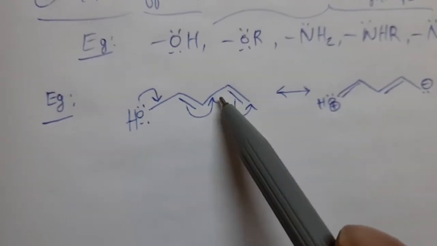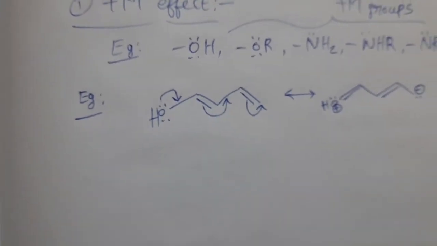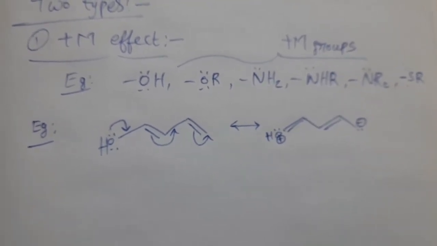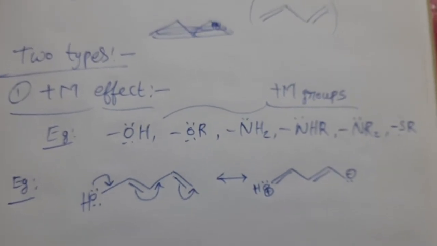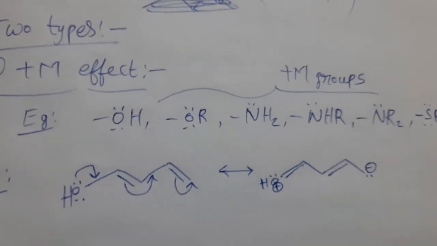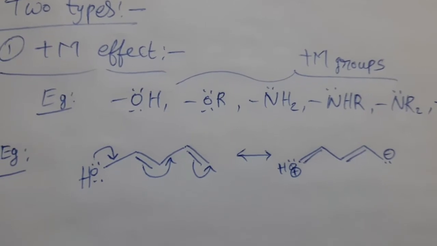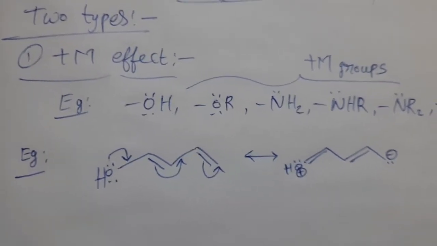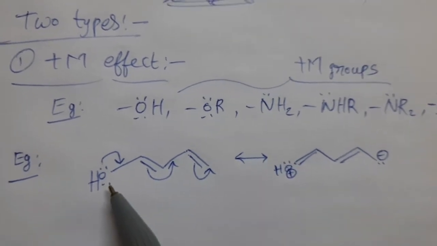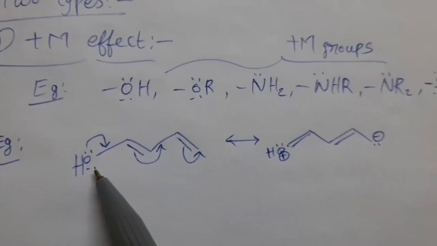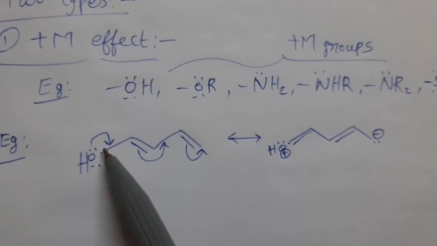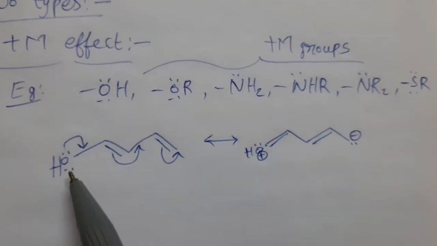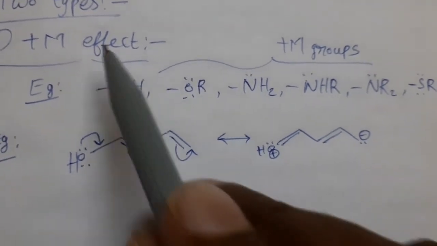These pi electrons undergo delocalization. Delocalization means electrons are moved between the adjacent atoms. That type of movement of pi electrons is called delocalization. Generally, pi electrons only undergo delocalization in mesomeric effect. So here, due to this electron donating nature of the OH group, delocalization of electrons takes place away from this group. So this group exhibits plus M effect.